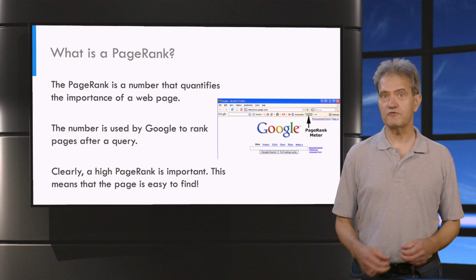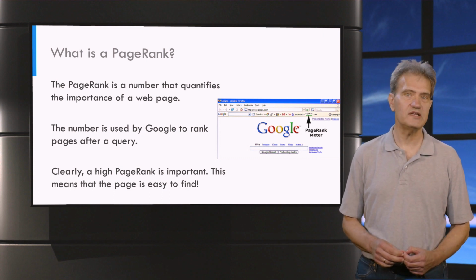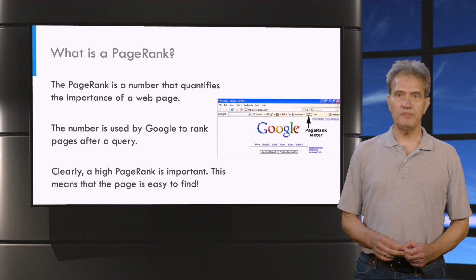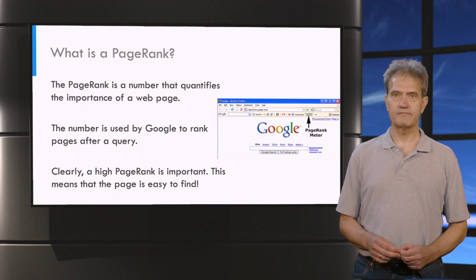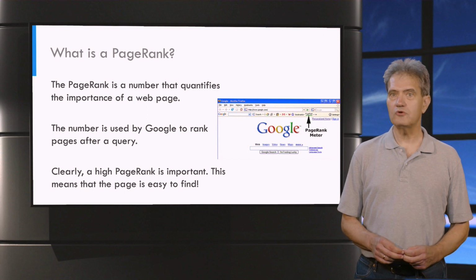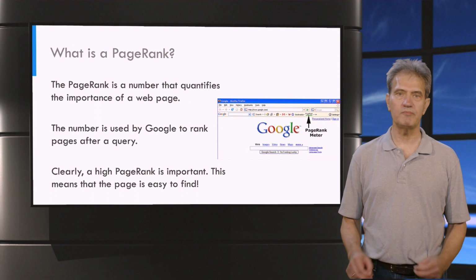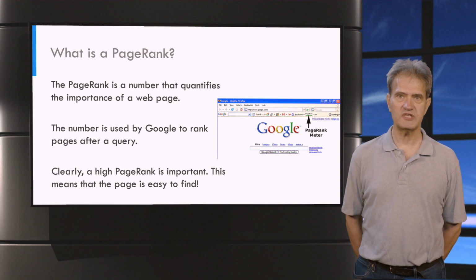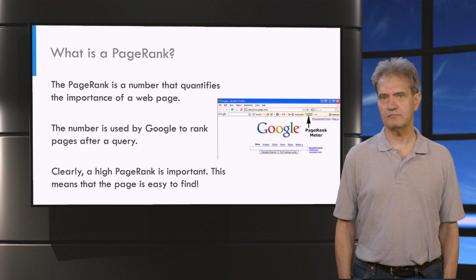But for example, also for scientists it is important to have a high PageRank. It means visibility. Your peers will be able to find your reports and papers easily. By now, Google doesn't have the PageRank button anymore, because it stimulated people to manipulate their websites, such that the PageRank became artificially high.